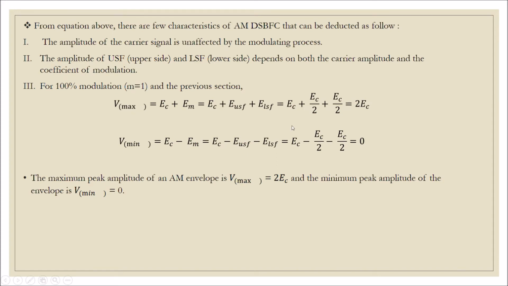From the equation above, there are a few characteristics: the amplitude of the carrier signal is unaffected by the modulating process. The amplitude of the upper side frequency and lower side frequency depends on both the carrier amplitude and the coefficient of modulation. For 100% modulation, m equals 1, and the maximum peak amplitude of the AM envelope, Vmax, is equal to 2Ec, and the minimum peak amplitude, Vmin, is equal to 0.